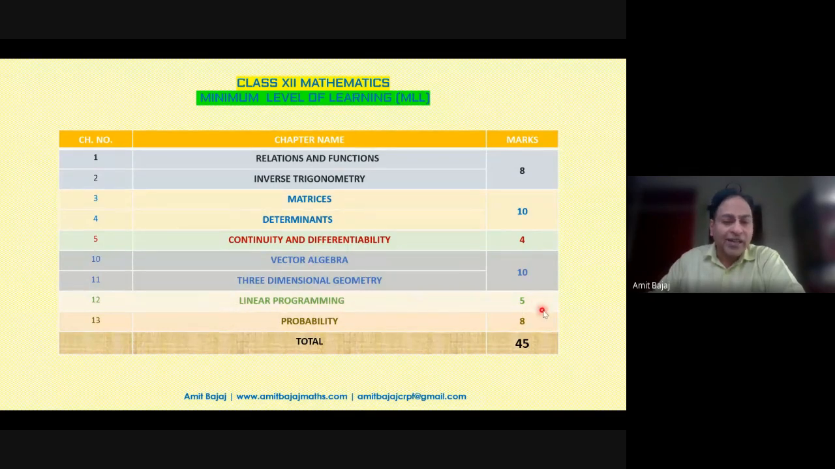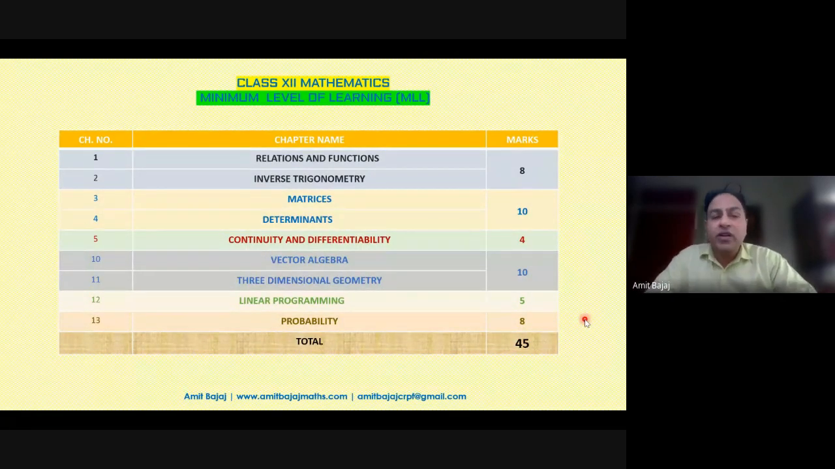LPP must get those 5 marks, the graph wala question. Probability 8 marks. So I am leaving the calculus portion, the most terrible for most of such students. And I'm also leaving a few chapters like chapter number 6 AOD, so that it will give a student a scope of scoring 45 marks at least.